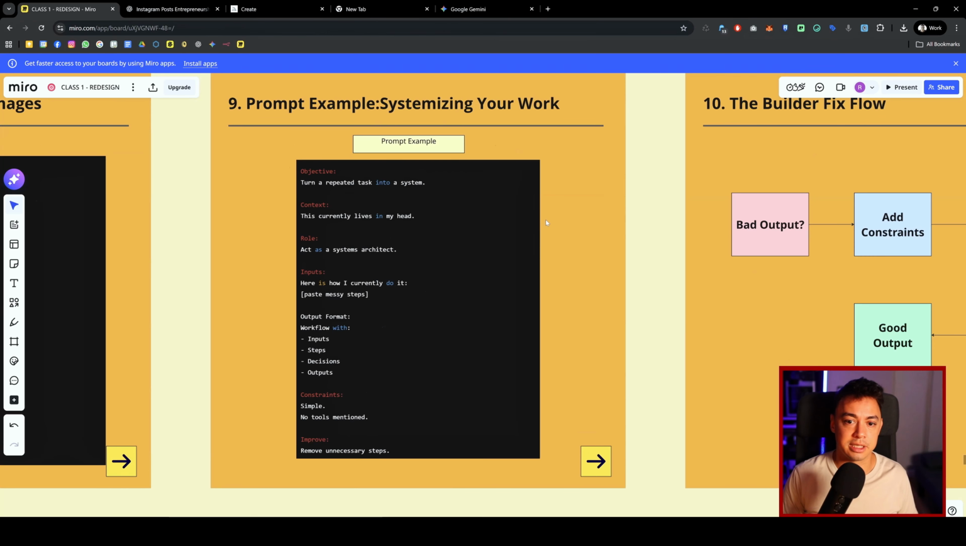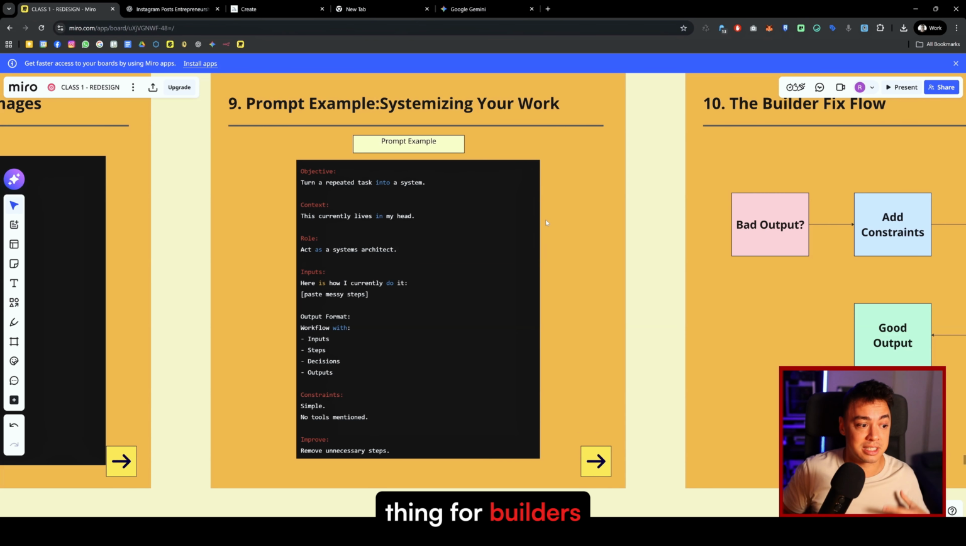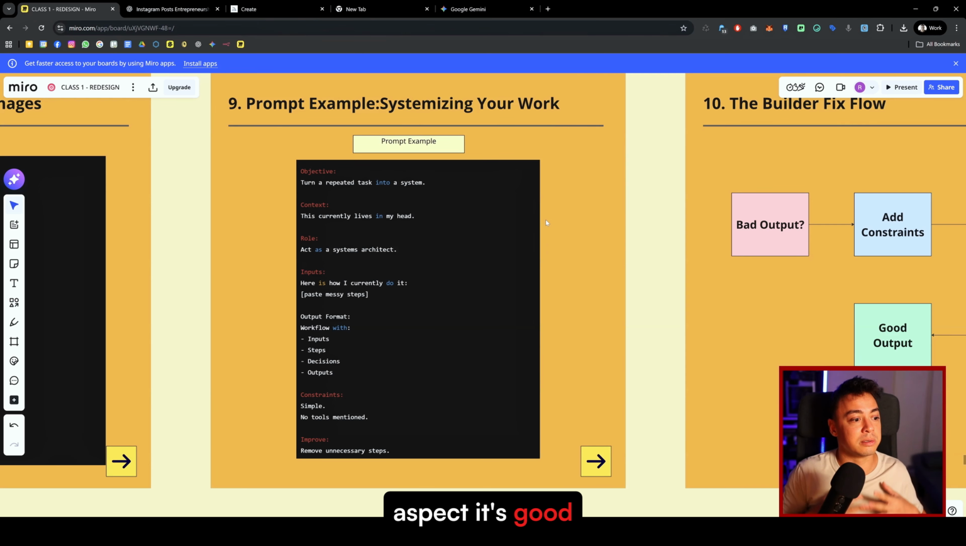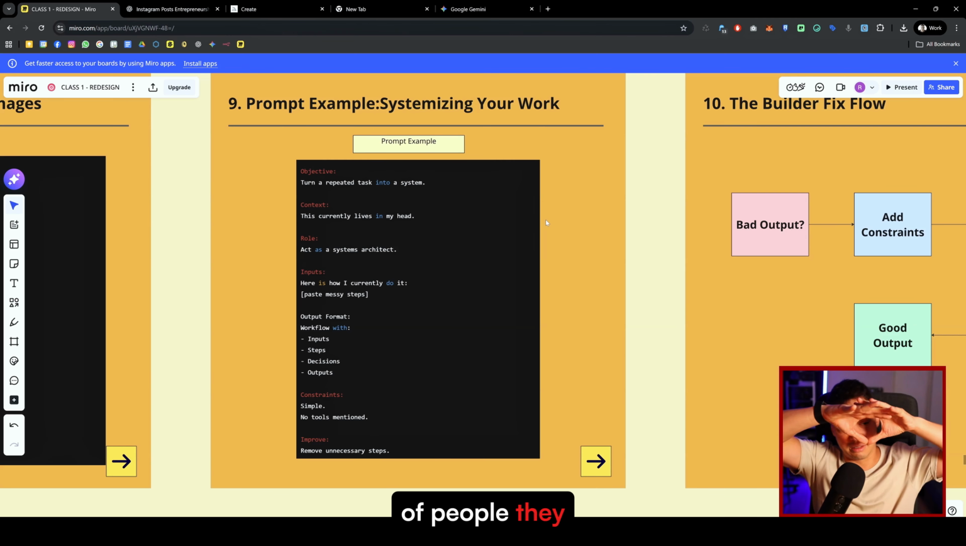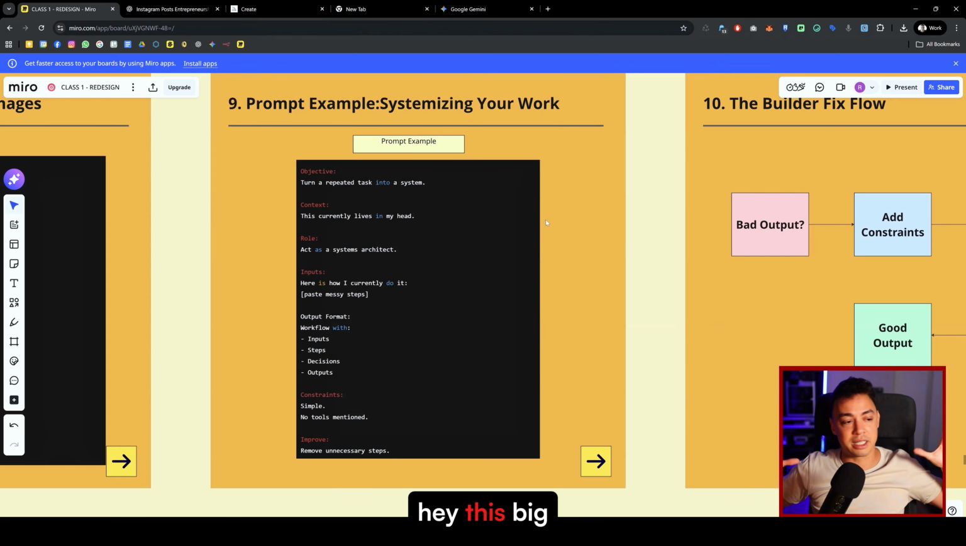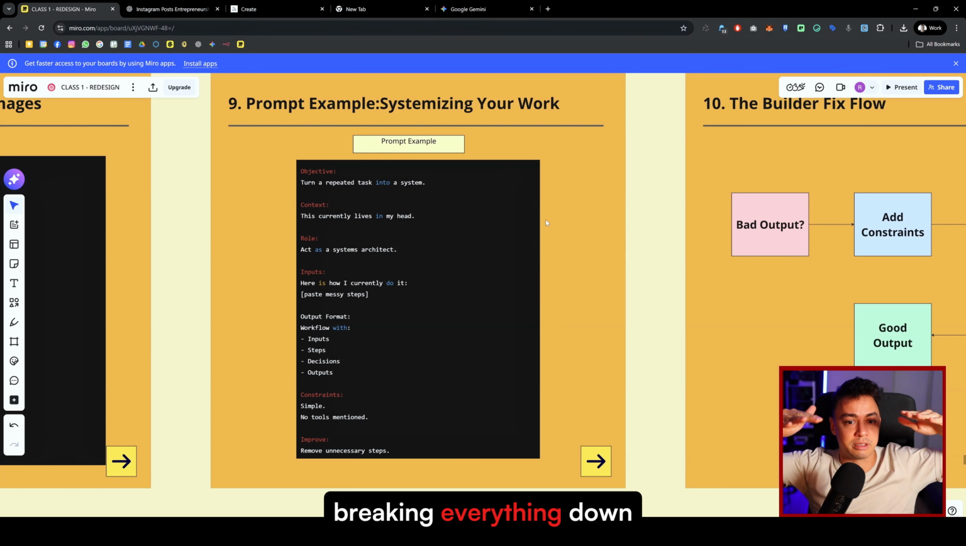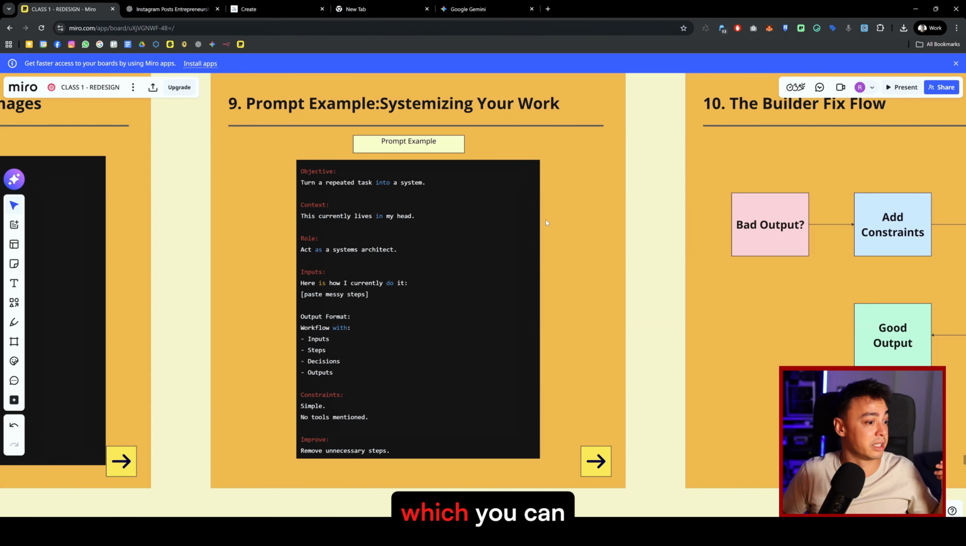All right. Systemizing your work. What's the most important thing for builders is that they create a whole system, a system that is self-operating and even more scalable. Because in the end, systems are basically equivalent to starting a company or a business, and in that aspect, it's good to create a whole system from it. A lot of people look at the whole thing like, hey, this big assignment, what to do. ChatGPT is very good at breaking everything down and creating a system which you can utilize and even automate if you want to.